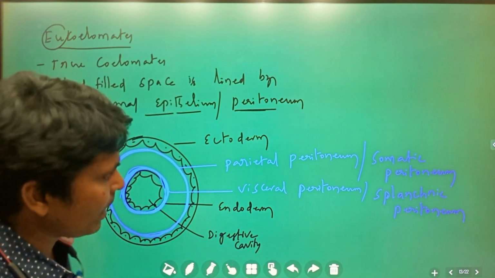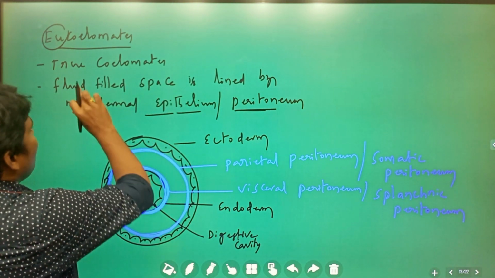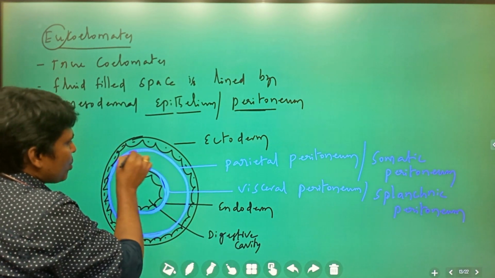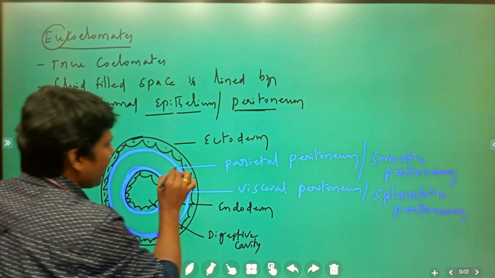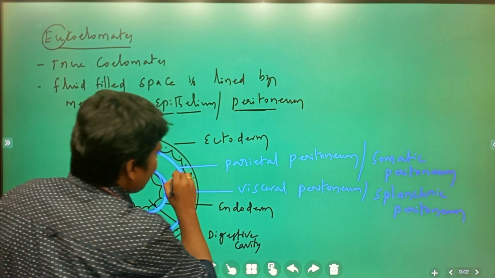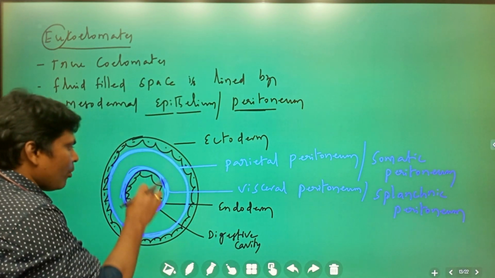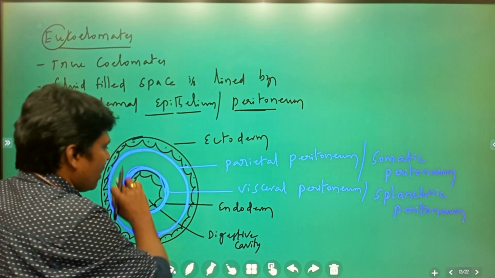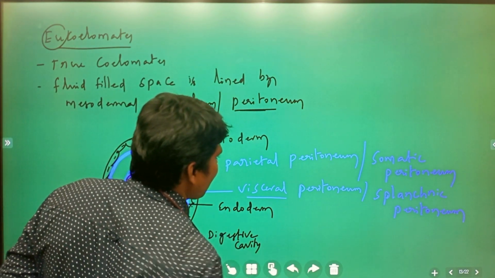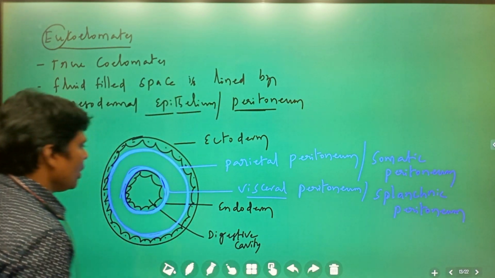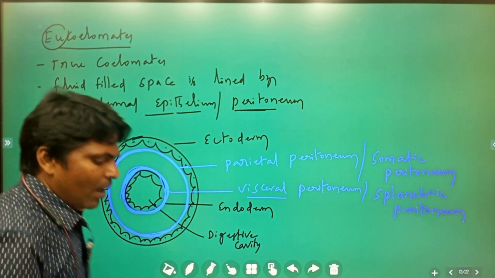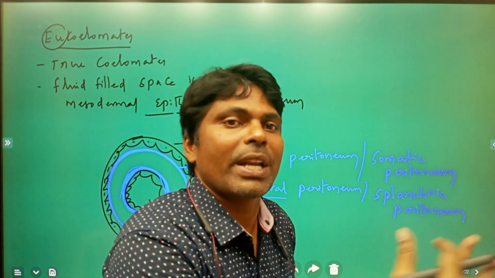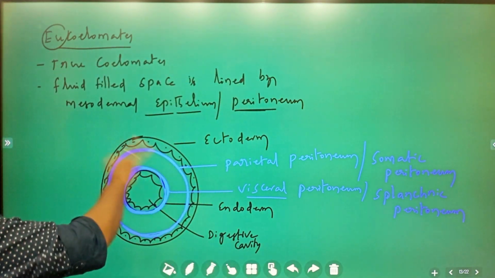Do you understand what I am going to say? This is the eucoelomates, the true coelom. The fluid filled space is lined by the mesodermal epithelium, that is nothing but peritoneum. The peritoneum covering the outer region is the parietal peritoneum, and the peritoneum covering the inner gut wall is the visceral peritoneum or splanchnic peritoneum. In between, the suspended visceral organs are located and protected, and they work independently without any interference from the body wall.